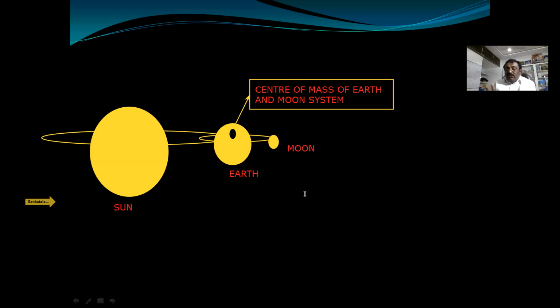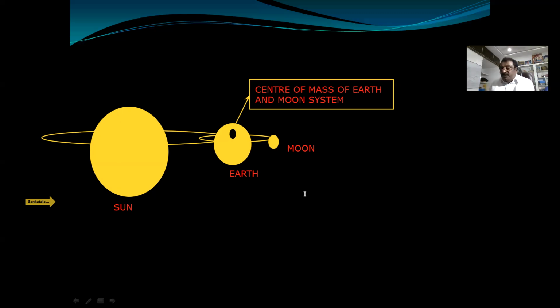Moon is revolving around the Earth in a circular path. We know that Earth is revolving around the Sun in an elliptical path. The center of mass of the Earth and Moon system lies inside the Earth only, and both are moving in the opposite direction about their center of mass. The gravitational force of attraction between Earth and the Moon cannot influence the position of center of mass.